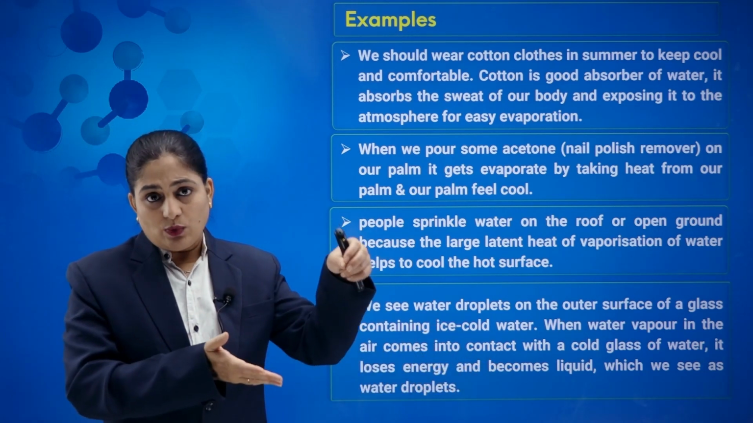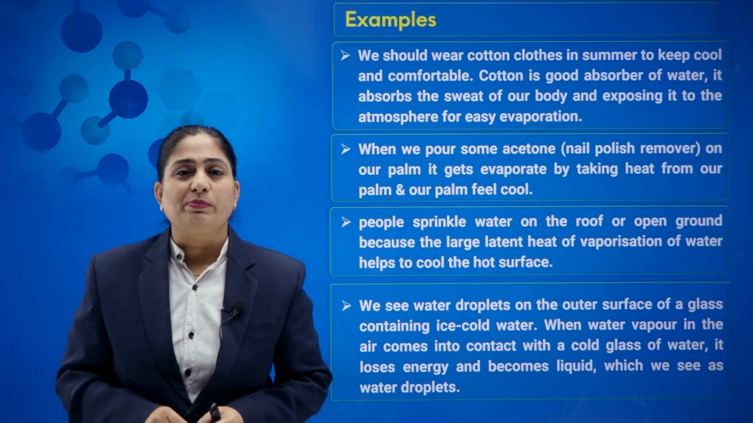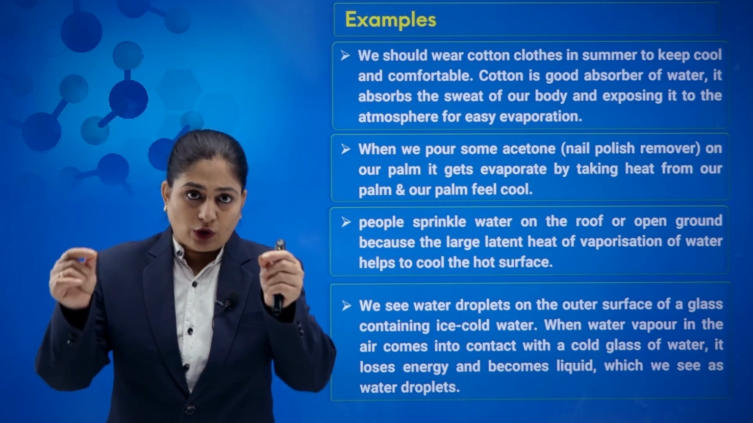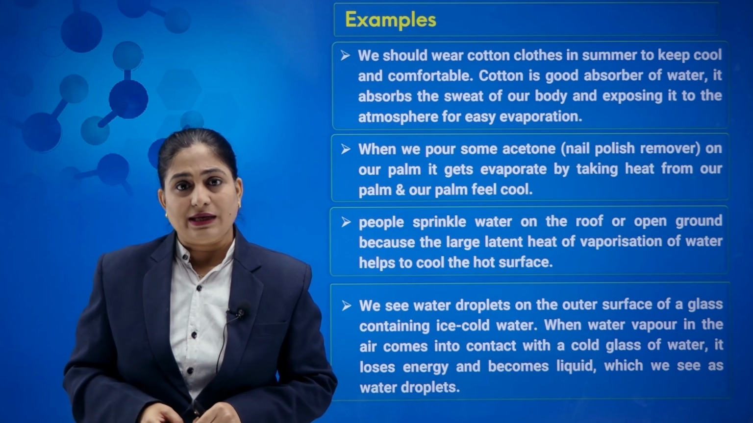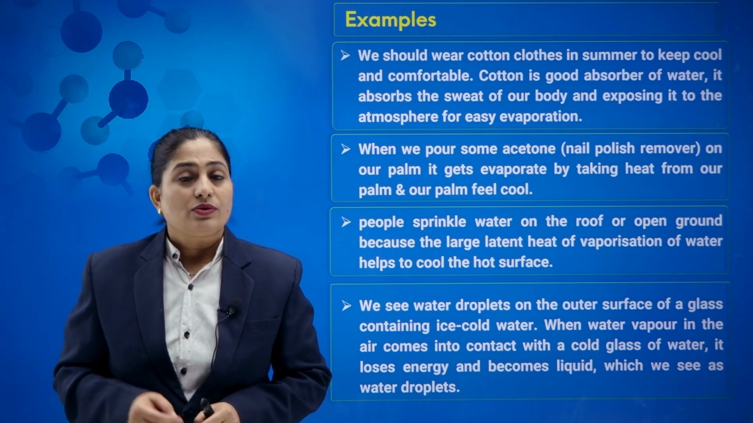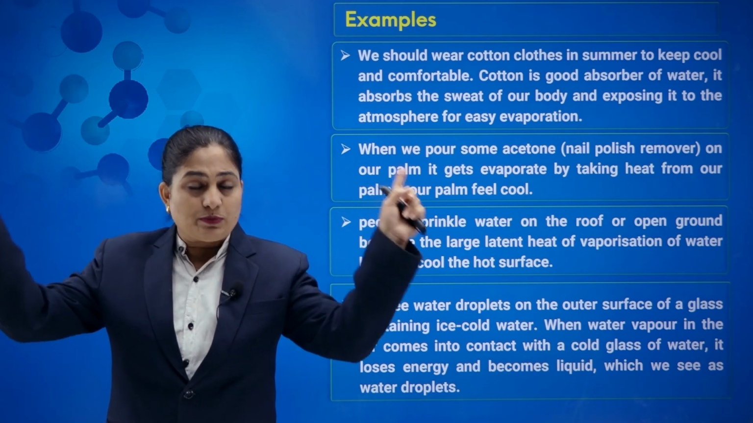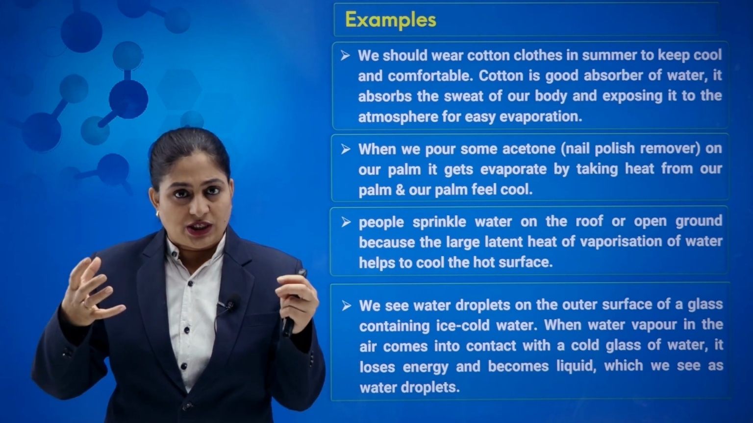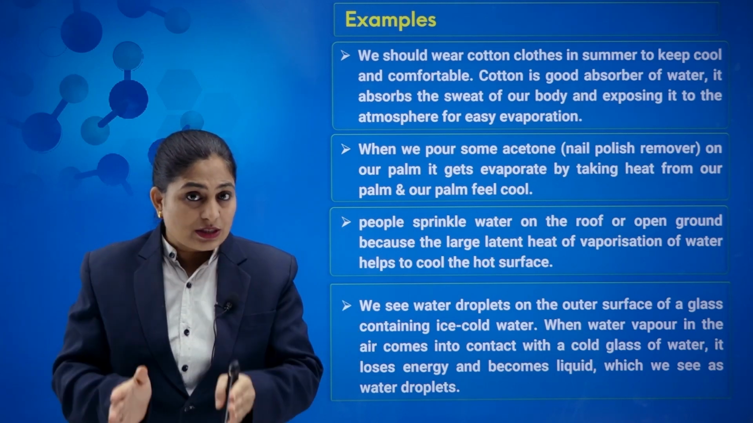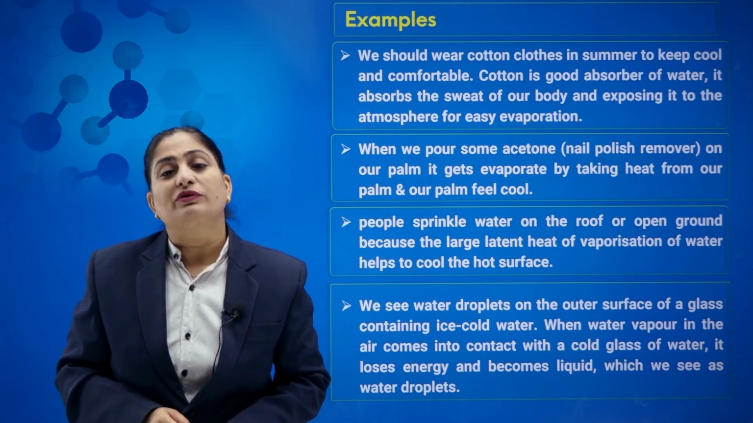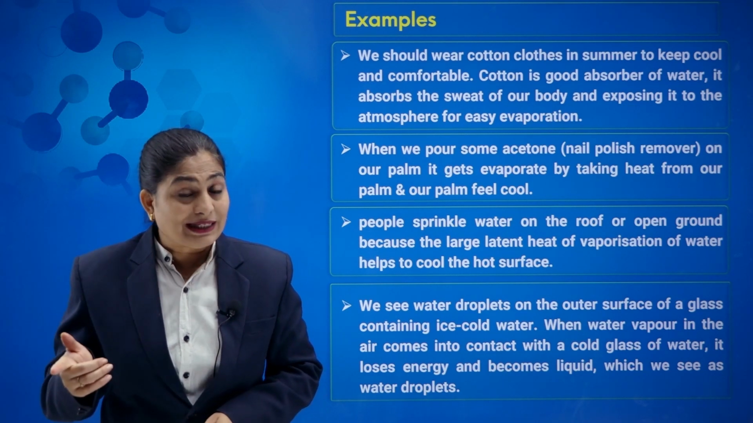When you take out any water bottle from the refrigerator and keep it in a room, you observe some water droplets on that water bottle. Why is this so? This is because the water vapors present in the atmosphere as humidity get condensed on the low temperature surface of this water bottle. So here condensation takes place.